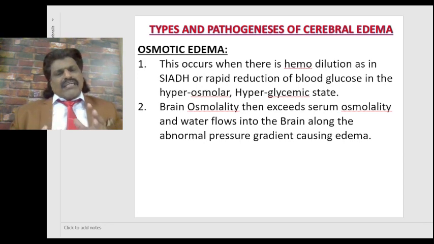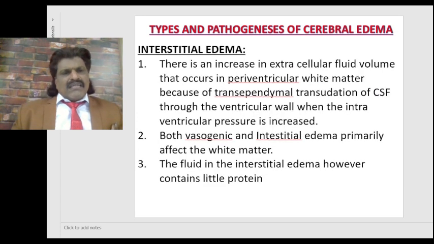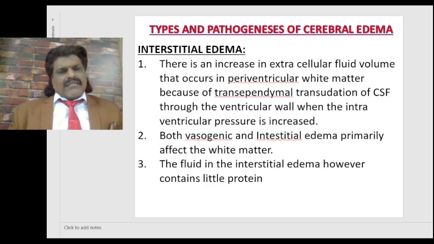So osmotic edema is because of the osmotic difference between the brain and the blood, and therefore the fluid starts entering from the blood into the brain. We see this in hyperglycemic states when we try to correct it.